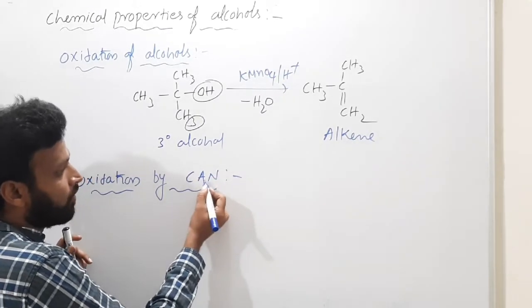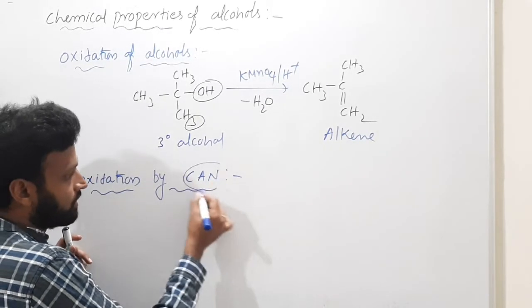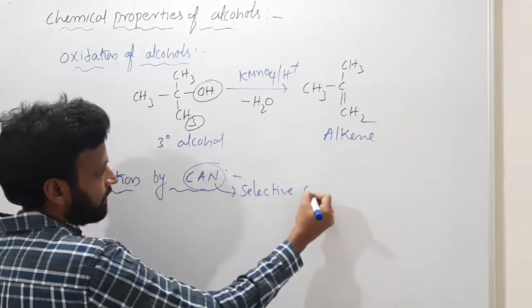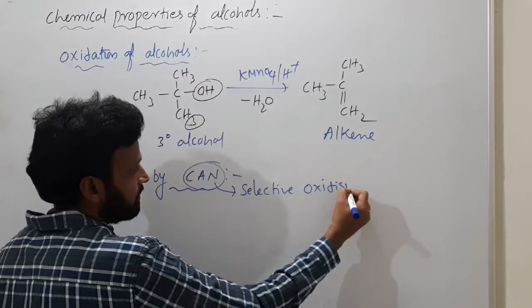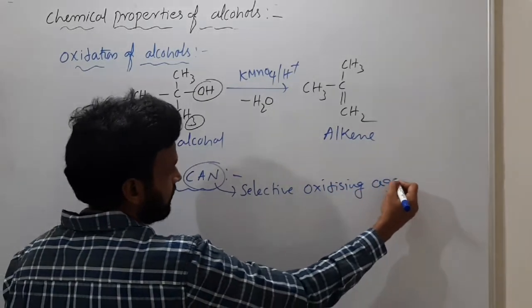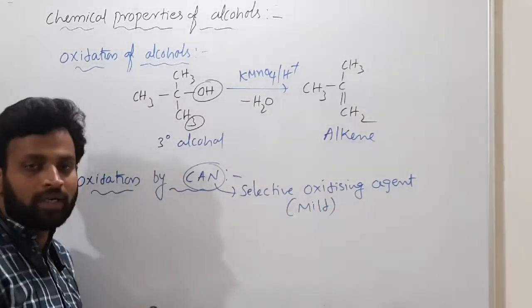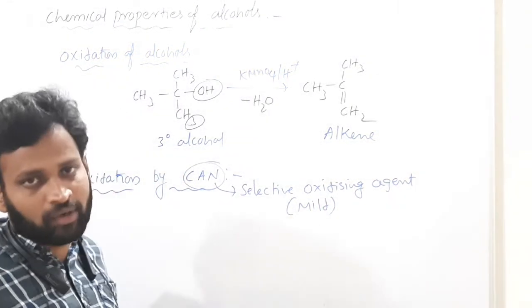This is a selective oxidizing agent, which is a mild agent. Only aldehyde is the final product. If you use secondary alcohol, ketone.